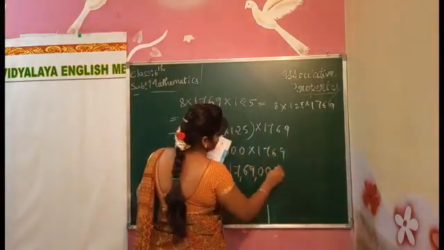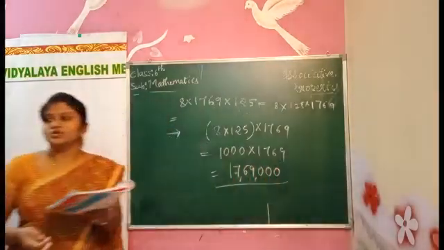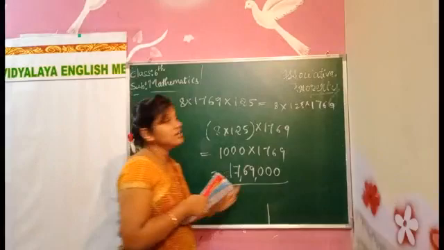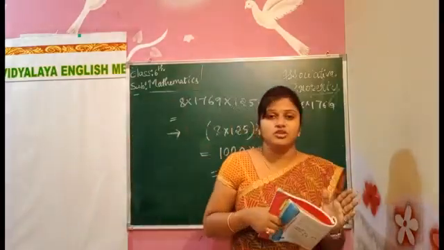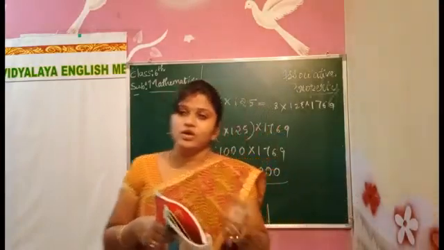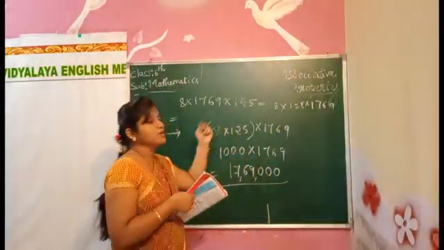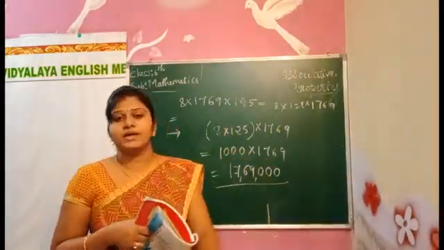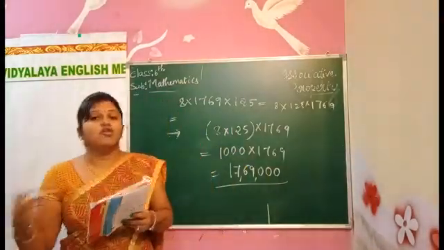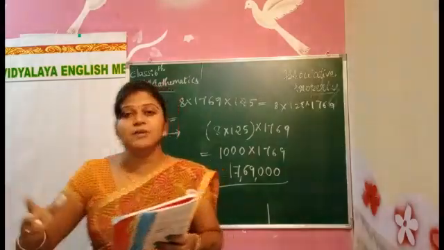We get 1,769,000. What are we doing here, children? We are applying the associative property. Associative property means grouping the numbers. When they give us numbers, we can split and make a grouping, and the grouping will be easier when we split it.